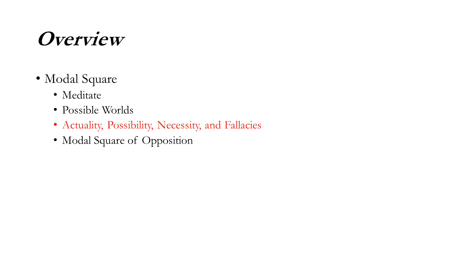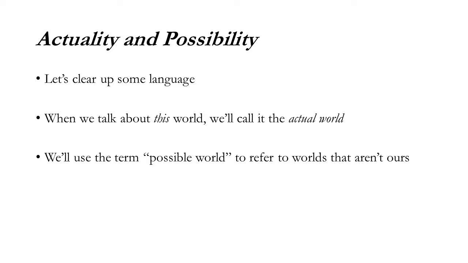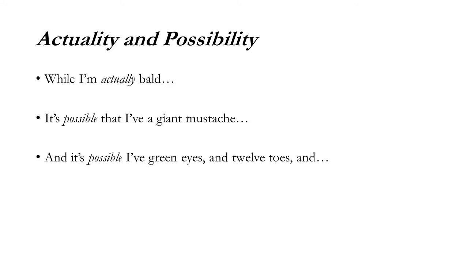All right, let's get a little clearer about this. So, when we talk about this world, we'll call it the actual world. When we talk about possible worlds otherwise, we'll just use possible world to refer to them. Now, while I'm actually bald, it's possible that I have a giant mustache. And it's possible I have green eyes and 12 toes. In the actual world, of course, I have blue eyes and 10 toes.